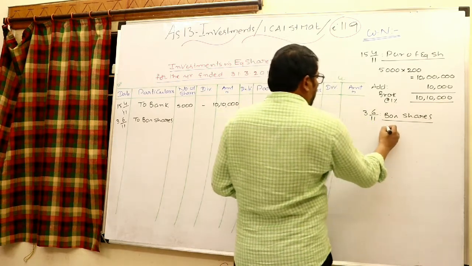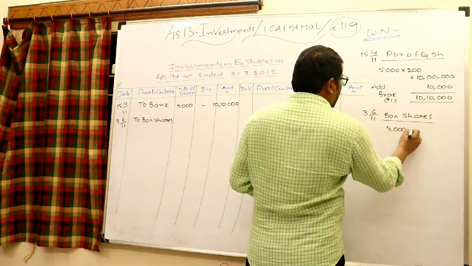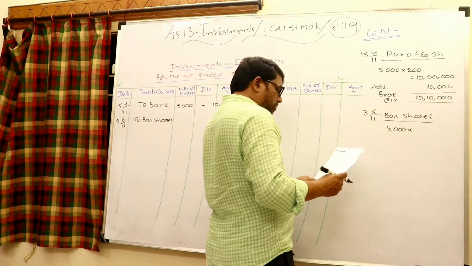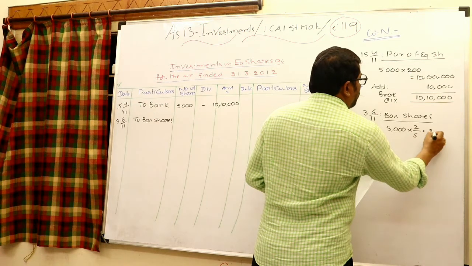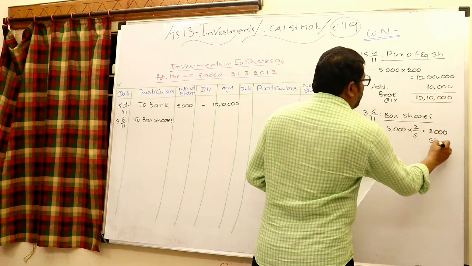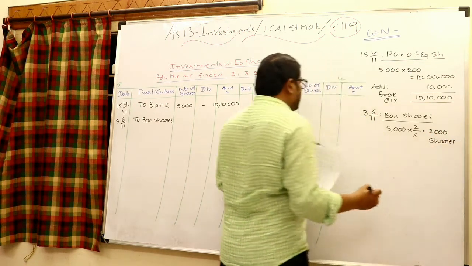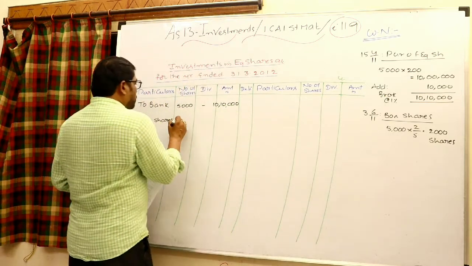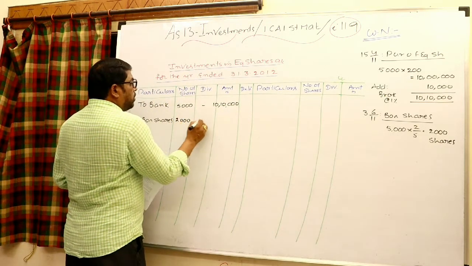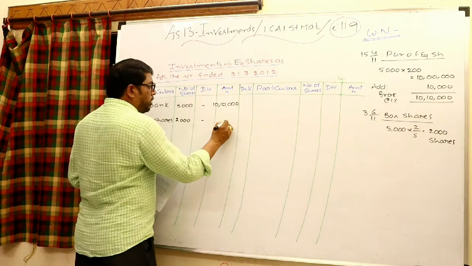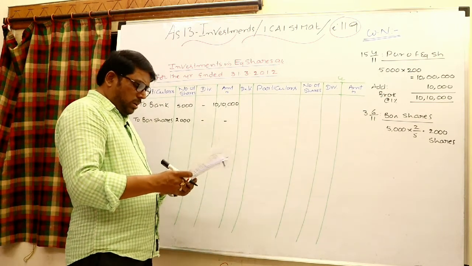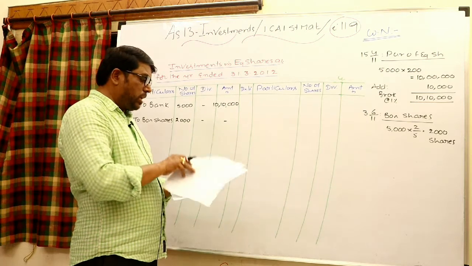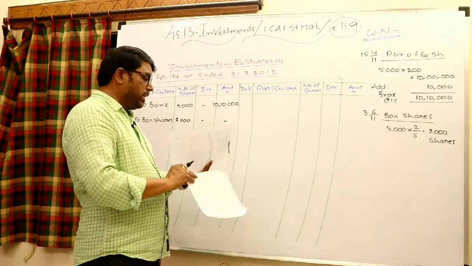Right now, how many shares are there? We have 5,000 shares. It is given that for every 5 shares, 2 shares are offered, that is 2/5, which is 2,000 shares. 2,000 bonus shares are offered. Write 2,000 in the number of shares column. Dividend column nil, and the cost column also nil. So without incurring any cost we received those shares. Okay, the 9th one is completed. Come to the next one.